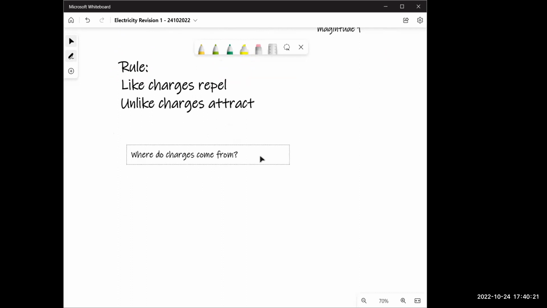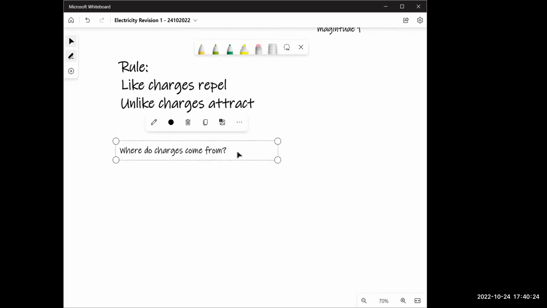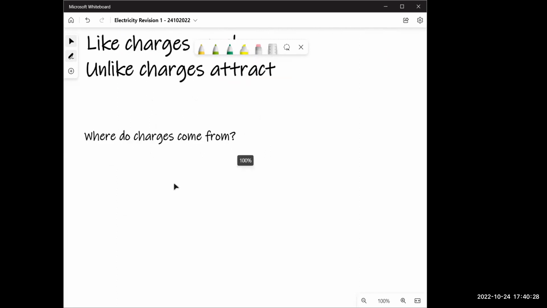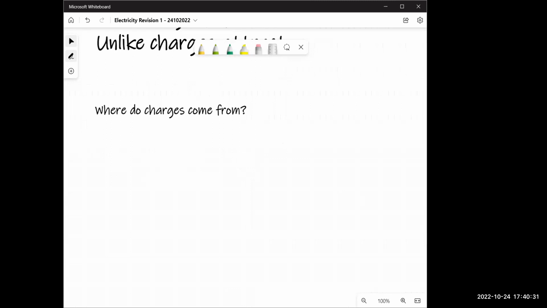Where do charges come from? Well, these charges come from inside the atom. Okay, they come from inside the atom. We'll have to look at an atom for that. Let's look at an atom. Just a second.